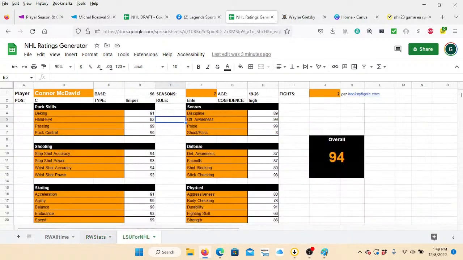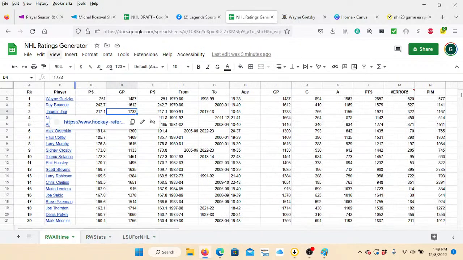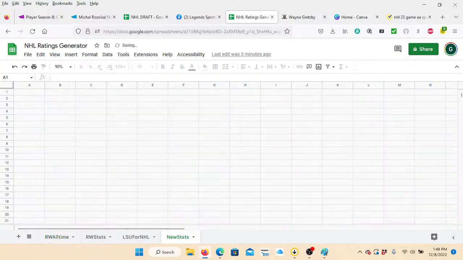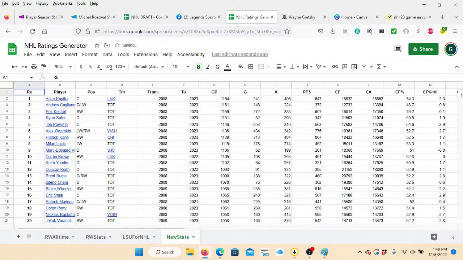And let me see, what is that? I'm trying to remember what my third sheet is. Again, this was really crudely done. I probably should have mapped out how I was going to do this live thing beforehand. Oh, okay. So here's the new stats. It's a separate spreadsheet from that first one that you saw, because this one is only based on players since the new data came into play from 2008 to the present.